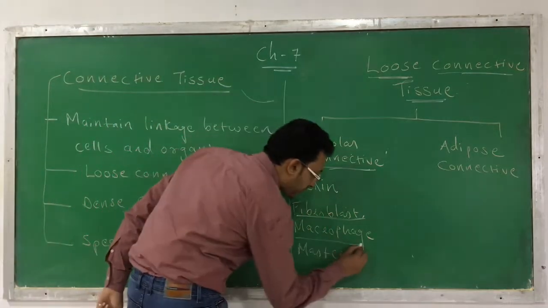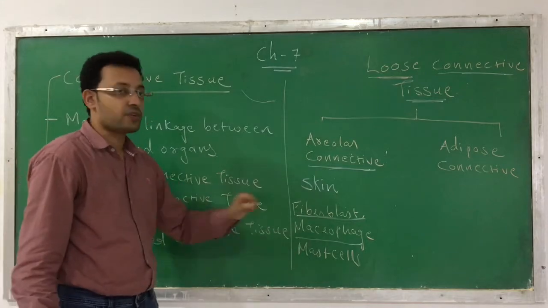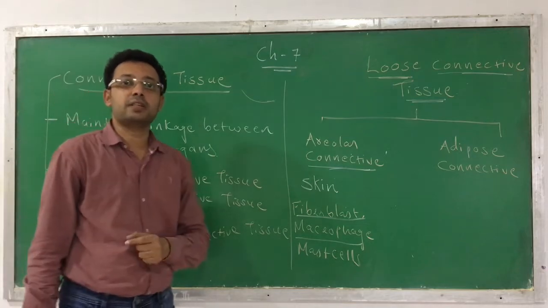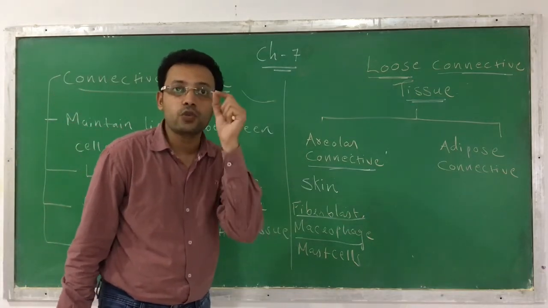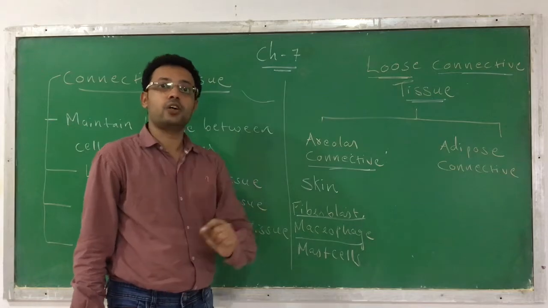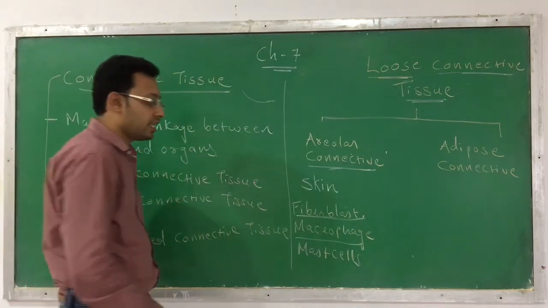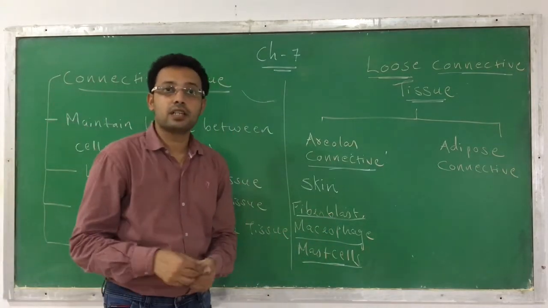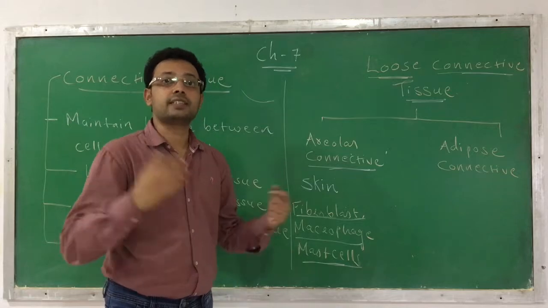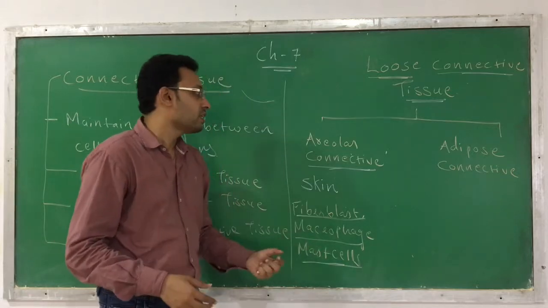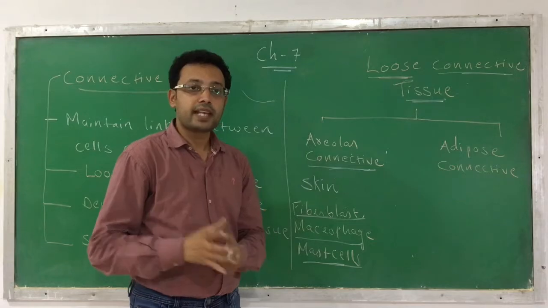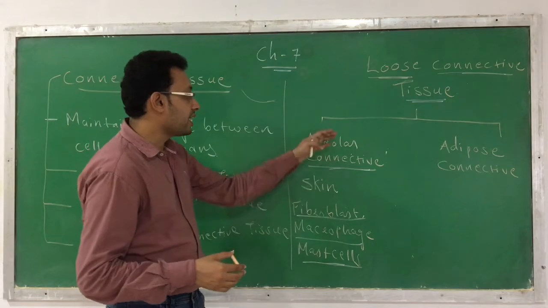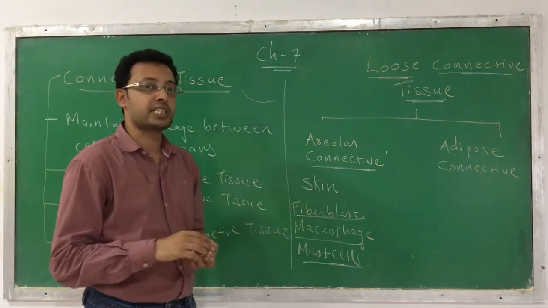Another cell you can find in areolar connective tissue is the macrophage, which is responsible for fighting against antigenic material, and provides you immunity. It protects the internal organs. And last is the mast cell, which releases certain chemicals like histamine, serotonin, etc. So these are the functions of the cells you can find in areolar connective tissue, and the fibers in them are secreted by the fibroblast cells. So this is the areolar connective tissue which is present below the skin.